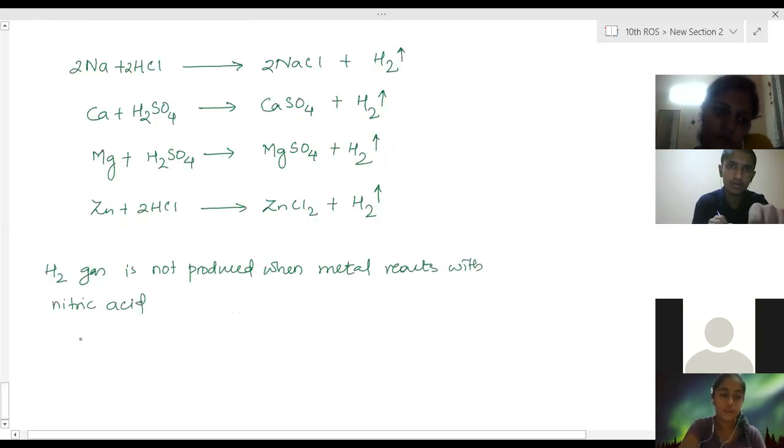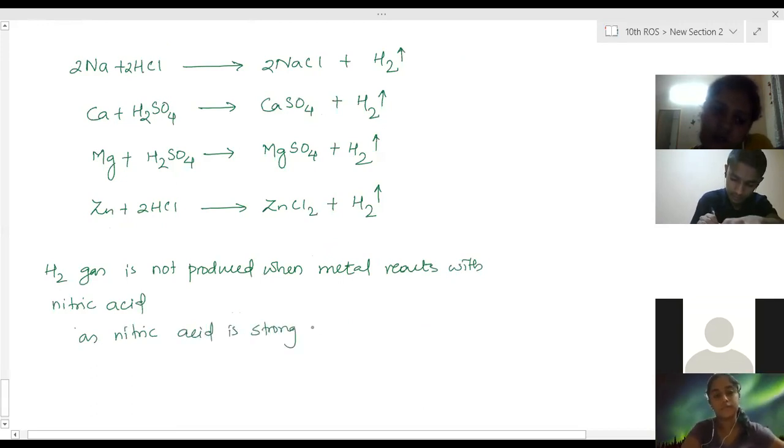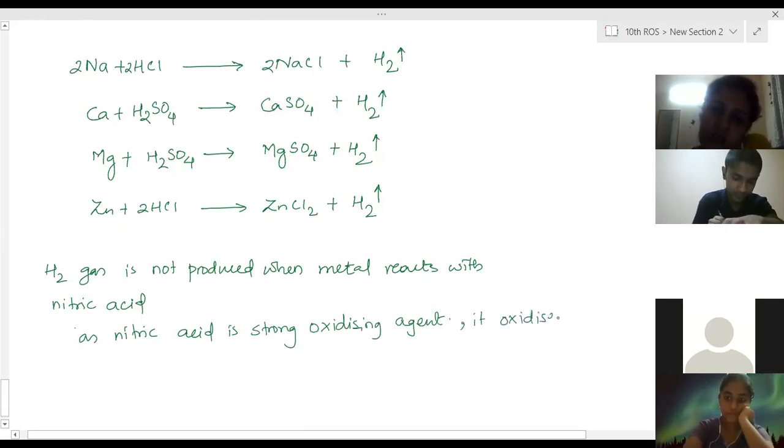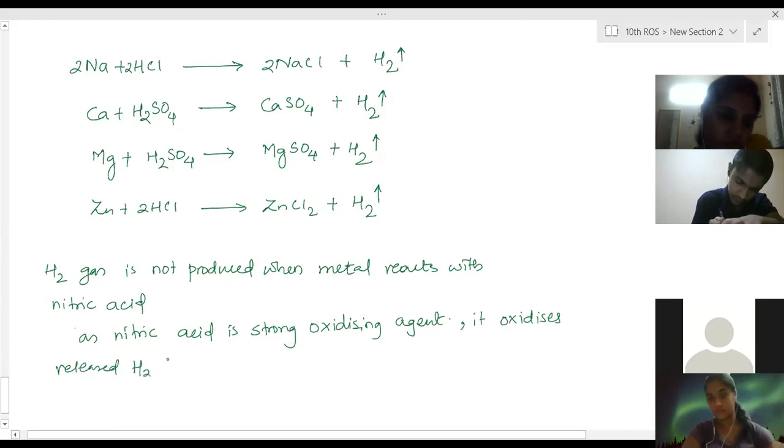Because nitric acid is a strong oxidizing agent, it oxidizes the released hydrogen to form water.